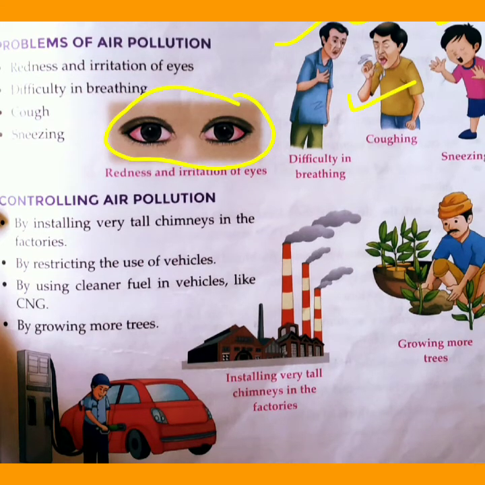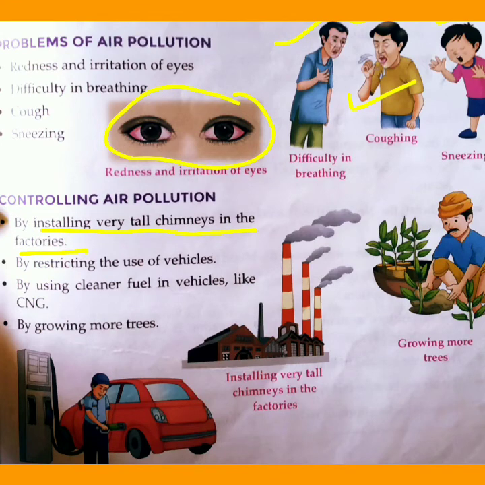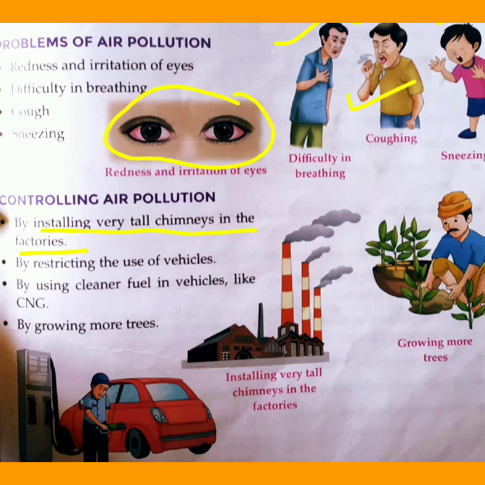How can we control this air pollution? The first point is by installing very tall chimneys in the factories. How are these chimneys helpful in reducing air pollution? These long chimneys take the harmful or poisonous gases from the factories high up in the air, so as to reduce the harmful effects on the ground. The next point is by restricting the use of vehicles.